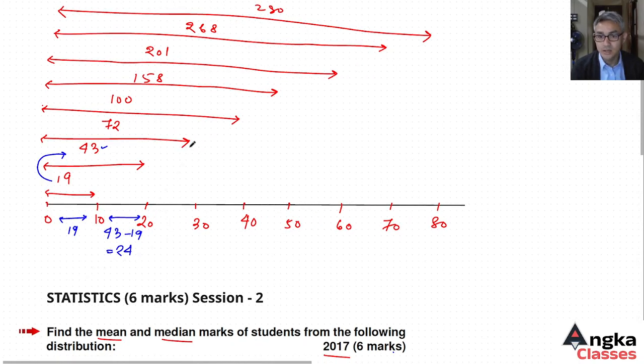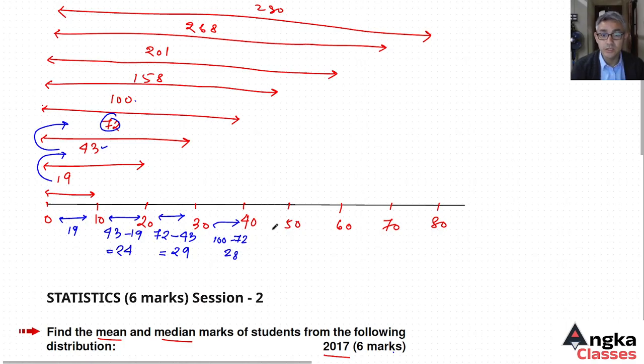Similarly, for 20 to 30, we take 72 minus 43, which gives 29. For 30 to 40, it is 100 minus 72, which is 28.